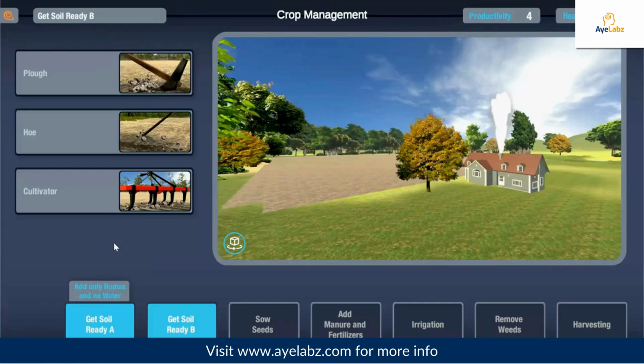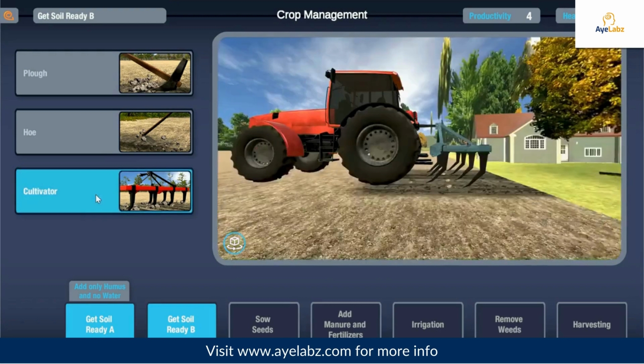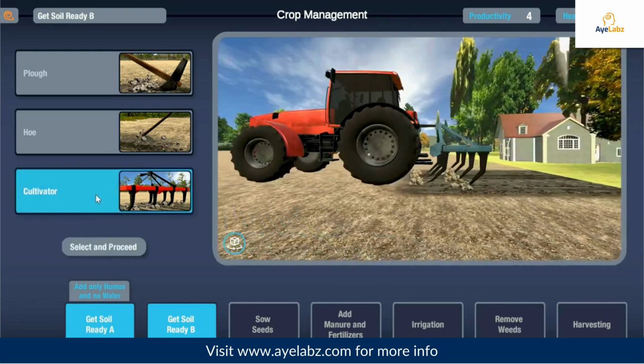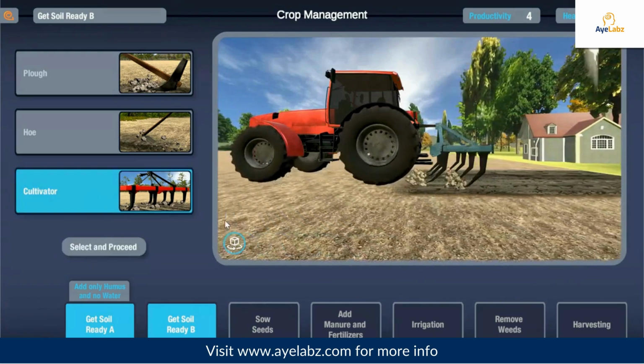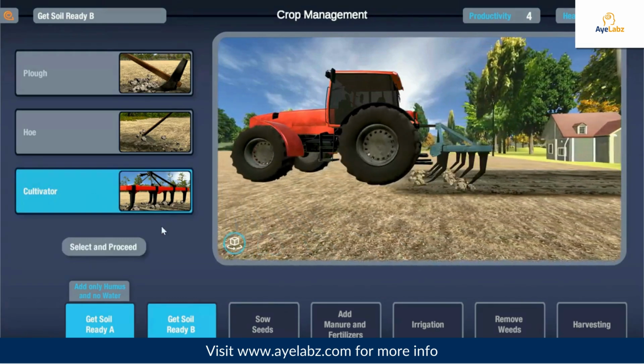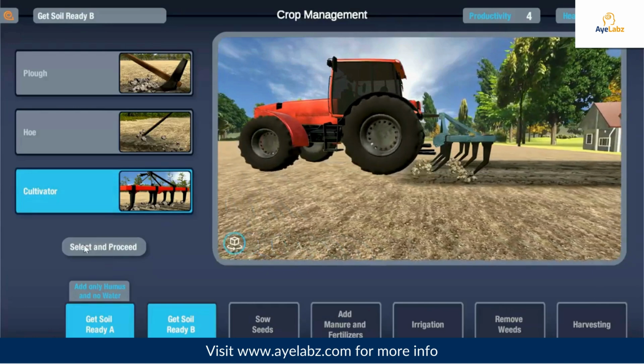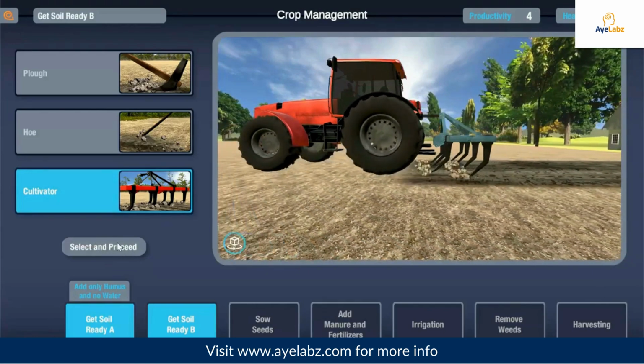The soil is loosened and tilted before sowing the seeds so that the nutrients and minerals get properly mixed with the soil and come at the top. This process also aerates the soil so that the roots can breathe easily. Select the tool to be used for this purpose and watch the process. Go to the next stage by clicking on select and proceed.